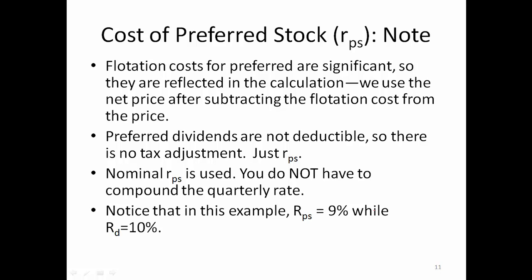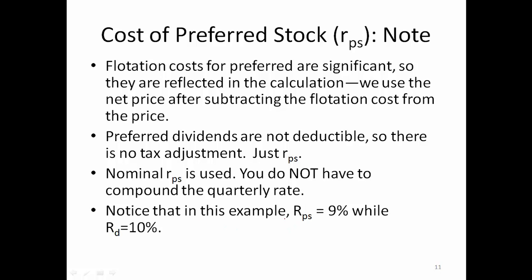And second, preferred dividends are not tax deductible, so there is no tax adjustment. We don't have before or after tax cost of preferred stock, just the cost of preferred stock. And we use the nominal cost of preferred stock, so you do not have to compound the quarterly rate. You can simply use the annual preferred dividend payment divided by the price adjusted for the flotation cost.